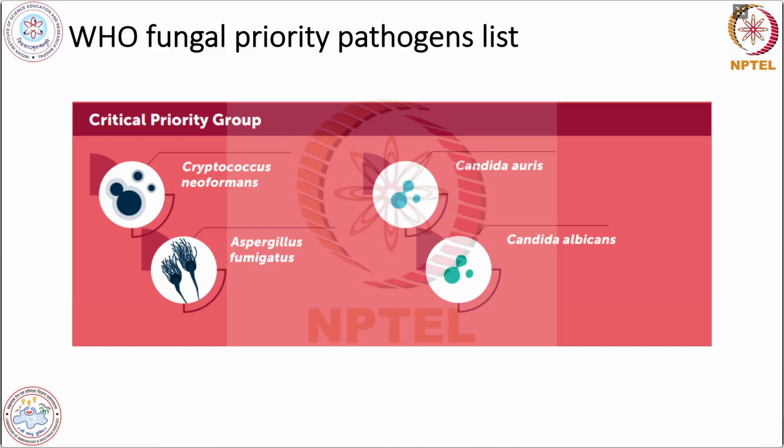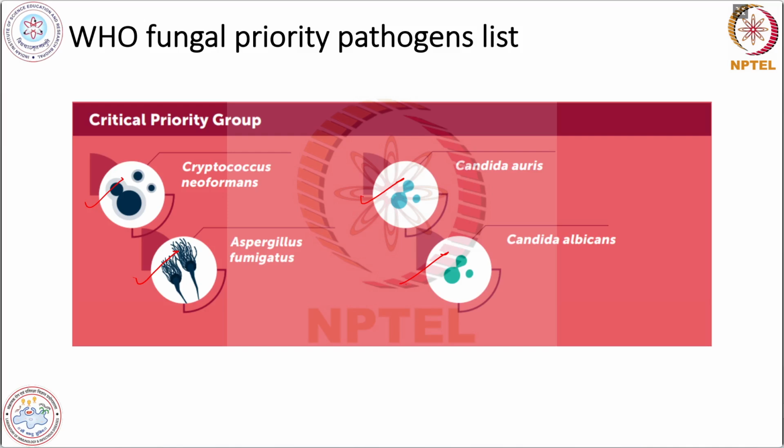WHO has given a fungal priority list. The first is the critical priority group, which contains Cryptococcus neoformans, Aspergillus fumigatus, Candida auris, and Candida albicans. These are the critical priority group because they are the most infectious. Critical priority means they cause high mortality, they are drug resistant, and there are very limited diagnostic and treatment options for these infections.